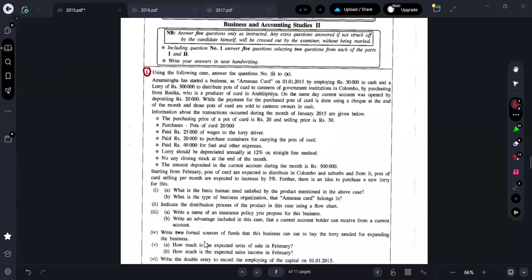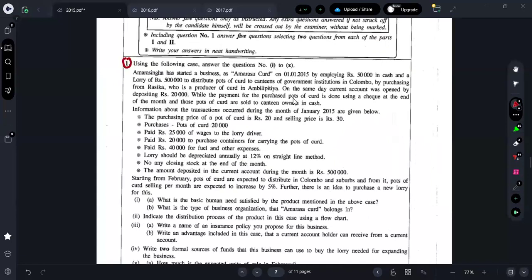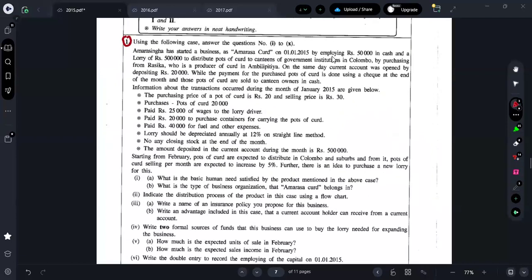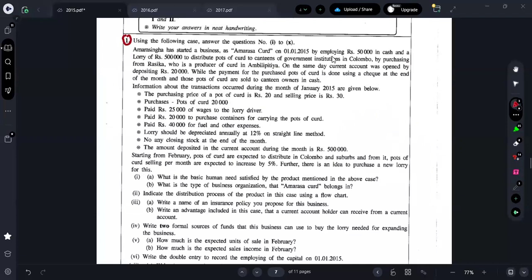Okay, so what I was telling: whatever you feel is important, just underline it when you are reading it for the first time itself. Let me read it quickly along with you. Just read from your end too, guys. Even if you have completed it, you might have forgotten what is there in the scenario. So make sure you read along with me so we can finish it off quickly. So what are they saying?